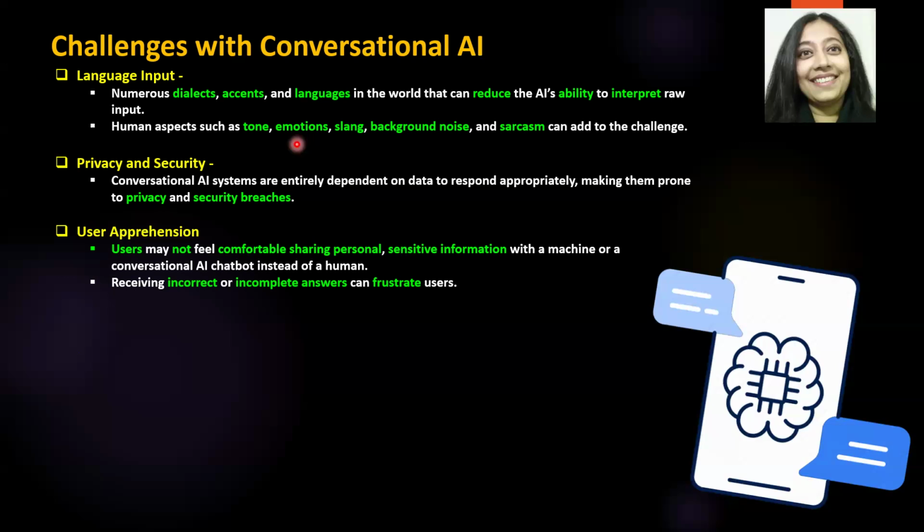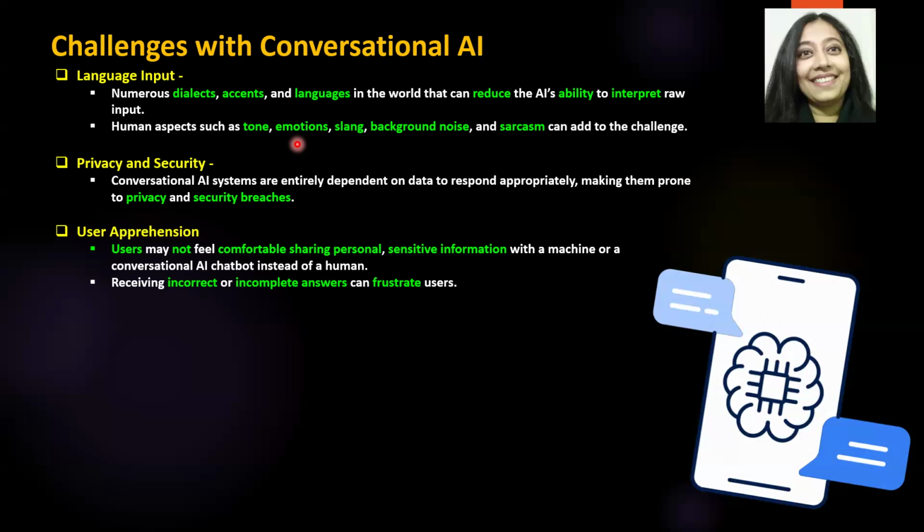One of the other challenges that I've mentioned over here is user apprehension. A lot of users, including myself, are not comfortable sharing certain personal sensitive information with a machine or a bot. They would rather chat with a human. Maybe it's just human nature.